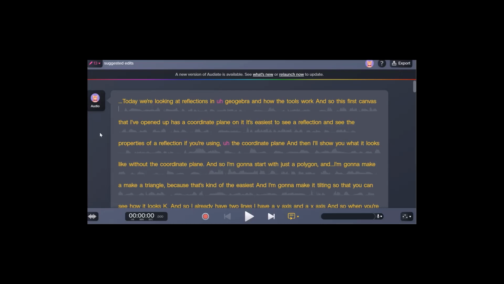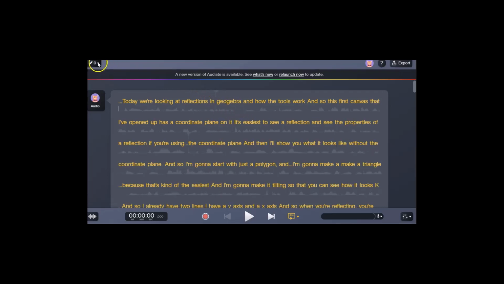And the first thing we want to do is get rid of all these hesitations. So I can go up here to the top left corner and I can just delete all the hesitations. And then it wants to know what to do about my pauses. And I'm just going to say silence them all.